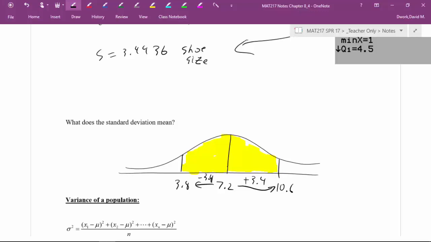Kind of normal. Then what would two standard deviations of the mean be? Well, that means we just go up another 3.4 and we go down another 3.4.